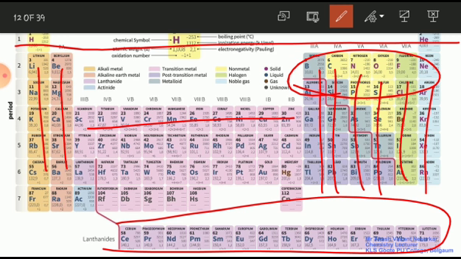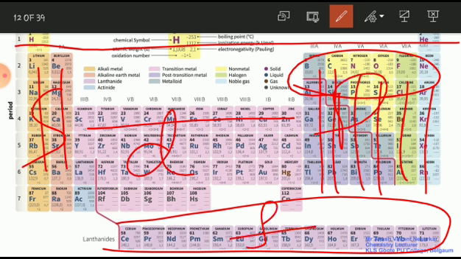Those are known as the F block elements. So there are four blocks. First two groups belong to the S block. Next, group 3 to 12 belong to the D block, and from boron to neon is the P block, and lanthanides and actinides are known as the F block.